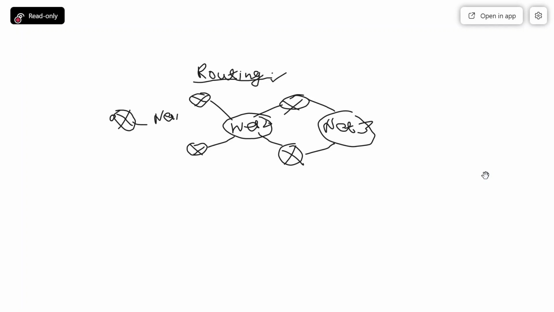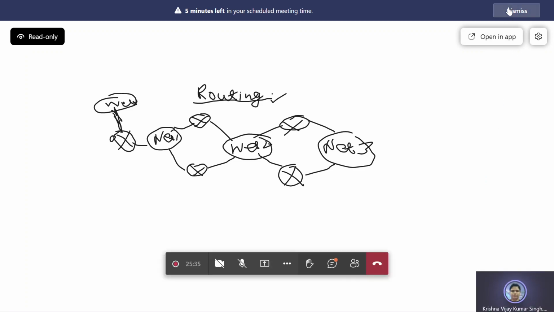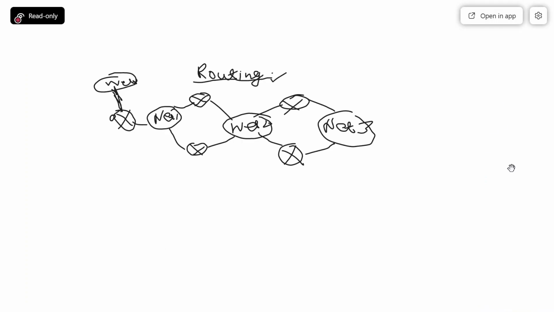Okay. Network 1 can be reached by this. And network 0 is supposed to be here, which is going to be reached by only this router. Okay, now I know how many networks there are and how they are connected. So in this particular routing table, I can manually set a route, manually set a route that if a packet is coming from network 0 and the destination is network 3, where to forward. Okay, so in every router I can go and fix a route.